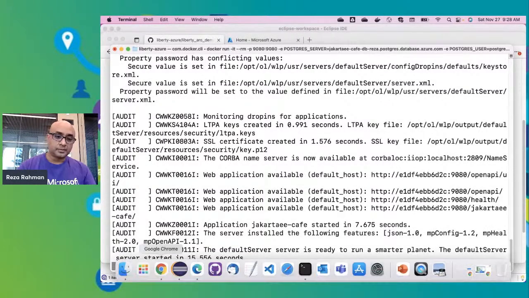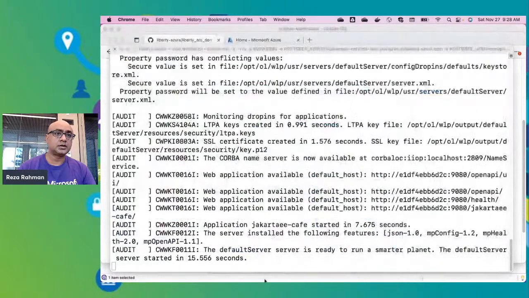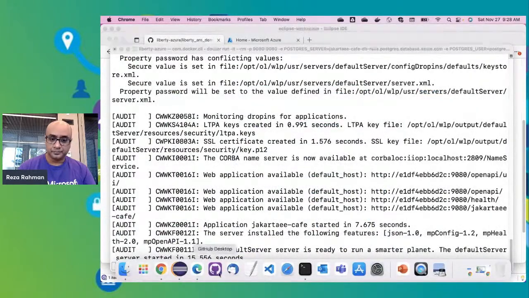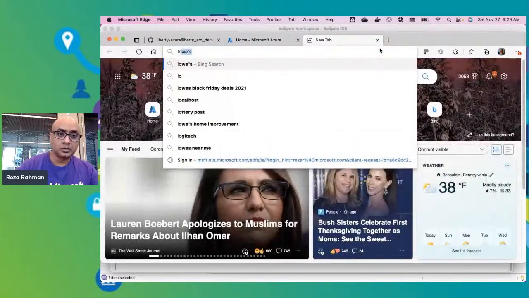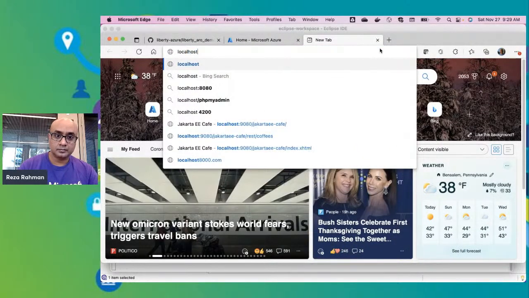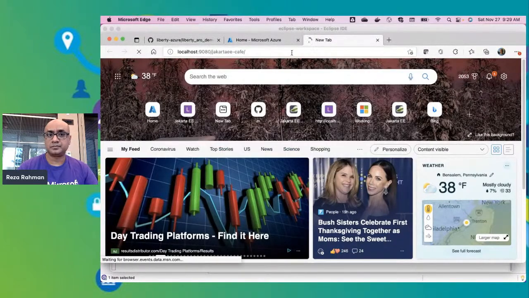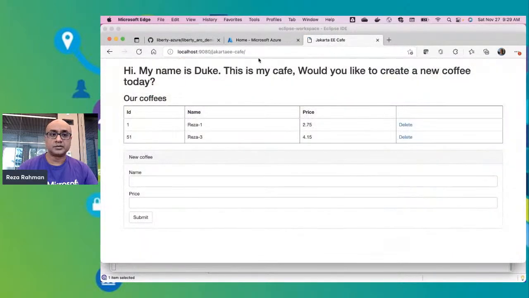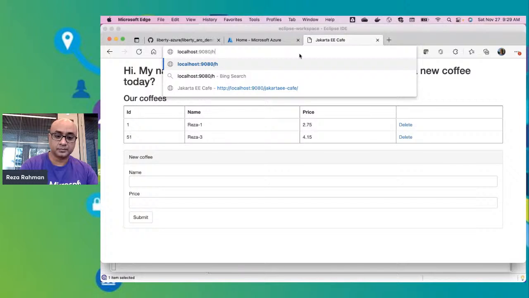Okay, so the server is now up and running. Let me go ahead and open up the application on the browser once again. So I'll do localhost port 9080 Jakarta EE Cafe. So here's my application again, but there's a couple of differences. So first of all, I've enabled MicroProfile Health.